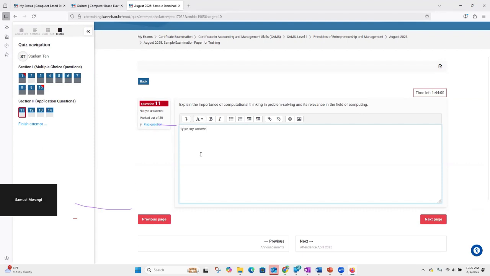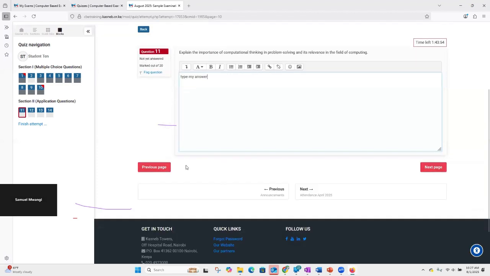What other method can I use on this one? There is no other method provided for me to give my answers. If I look down here, I'm not able to see a place provided for me to upload. So the only option that I have is to type my answers directly onto this text area. We call this the text area or the text box. On this text box, you can type and type.